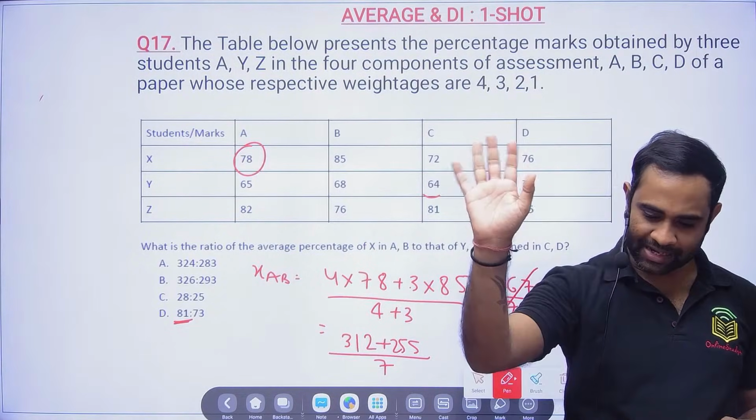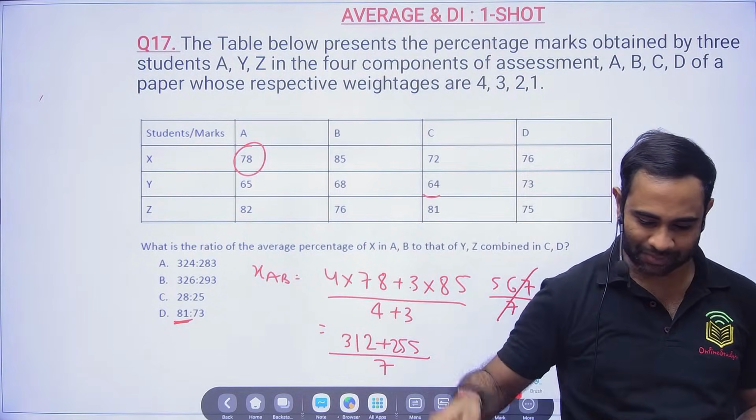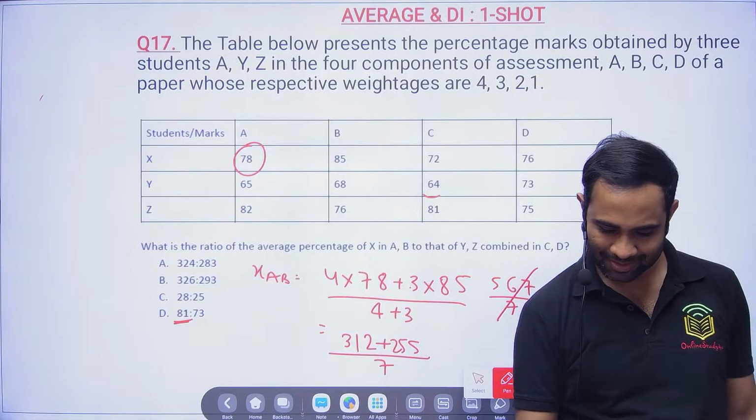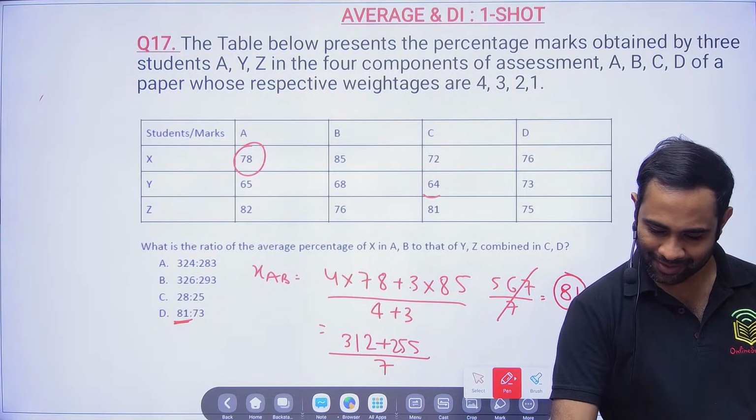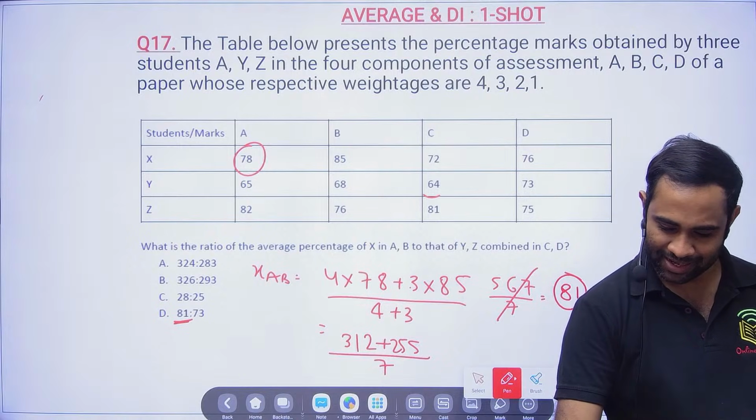See, 78 plus 85 by 2, that is not correct. You cannot go near and all.